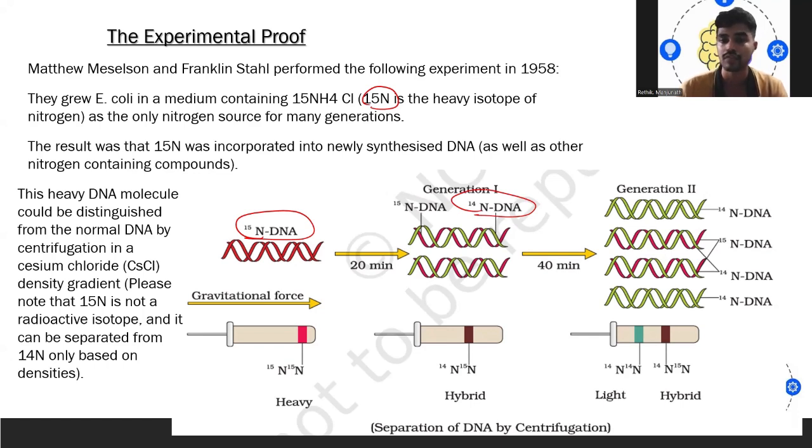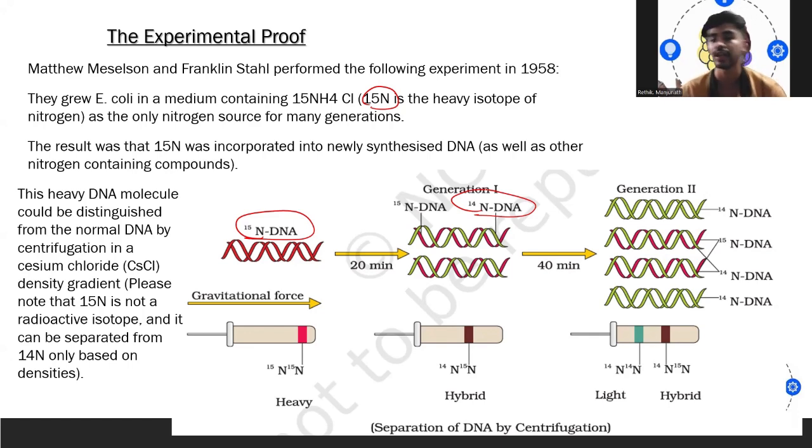So how can we distinguish them? By the centrifugation method and observing them. We use density gradient centrifugation, and the heavy DNA can be separated from the 14N DNA, that is the natural DNA, based on their density.